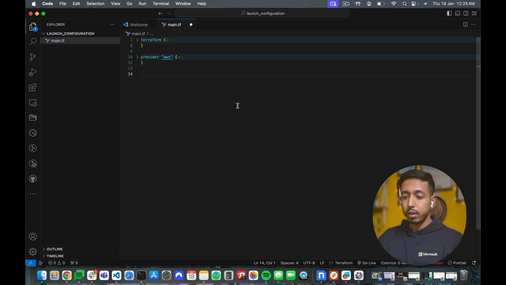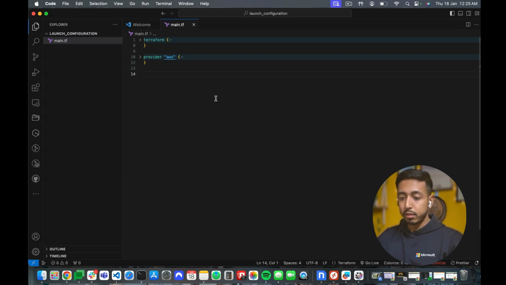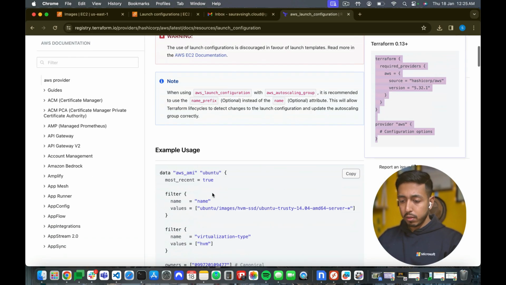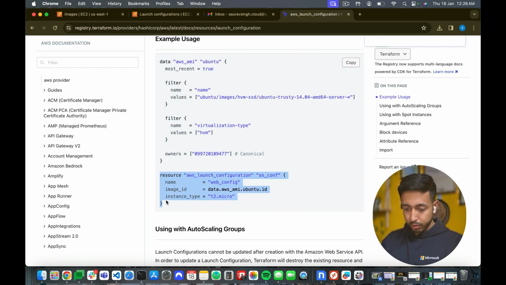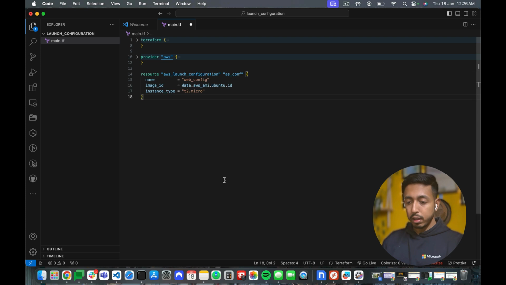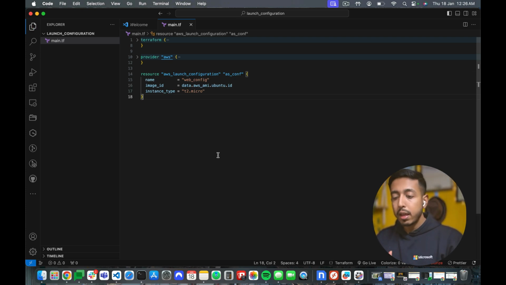Okay, let's come down and let us get the basic template for it. Okay, that is this one. AWS launch configuration. Let us paste it over here. Now our configuration is here. So what are the basic things that are needed? Name, image ID, instance type. We need security group. I'll just show you why we need security group. We need a key pair as well.